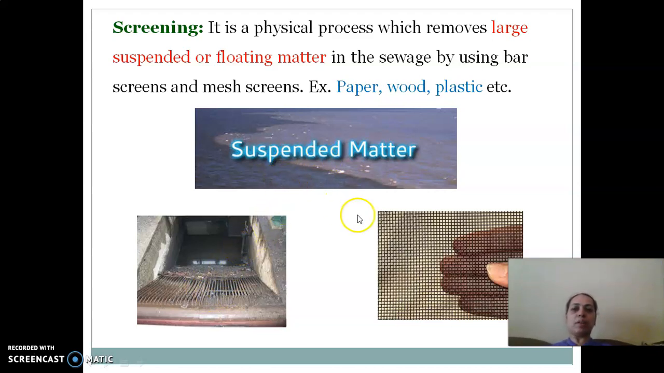In the screening, we use bar screens or mesh screens depending upon the kind of impurity present in the water. We can use these types of screens for the removal of suspended or floating matter.